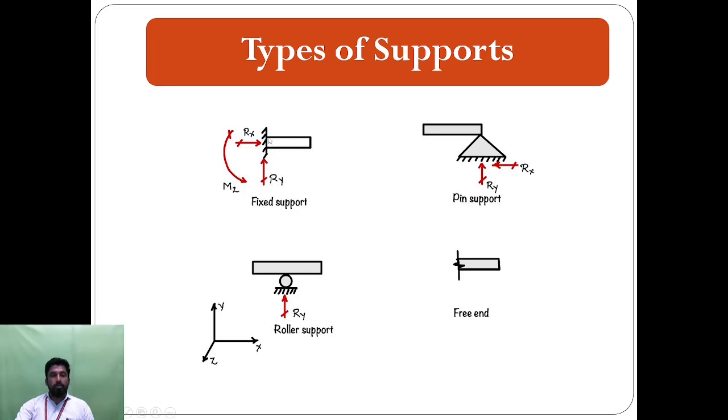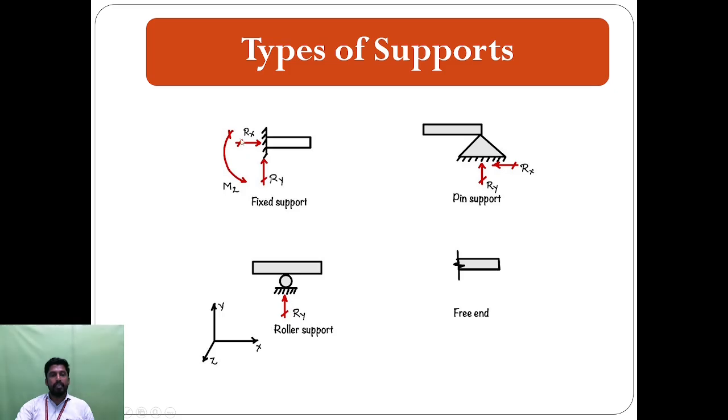Here, fixed support means one end is fixed and the other end is free. If you apply a load to the structure, the fixed support is represented as a column and this line is considered a beam. The load creates opposite reactions as well as horizontal reactions, because the end is fixed, so there are no rotations.